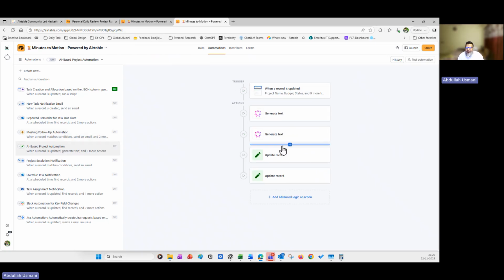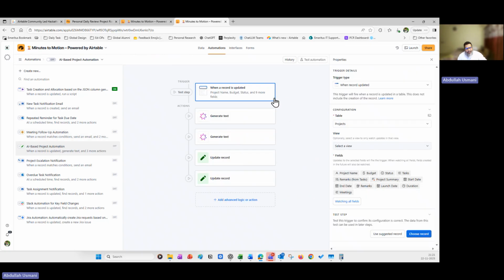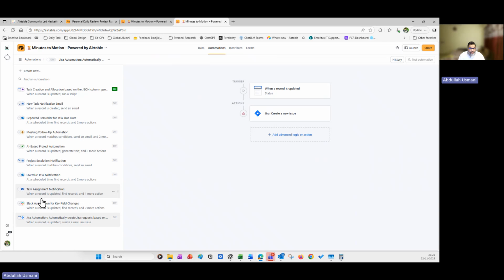Then AI project post automation, where the record or everything is being tracked and generated, and it creates a summary in a structured format, and it can update the data or the table wherever we want. And there are a lot of other notifications like Slack and Jira, which can be connected to their respective accounts, and the records or the task can be created there itself as well. So it's created on Airtable as well as it's getting created on that particular respective tool as well.